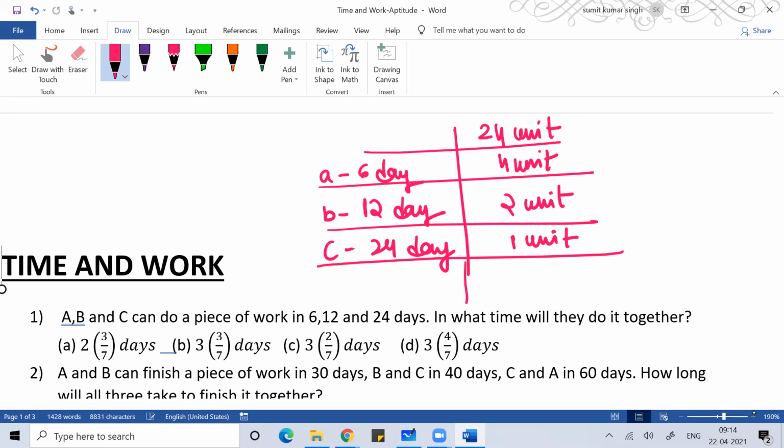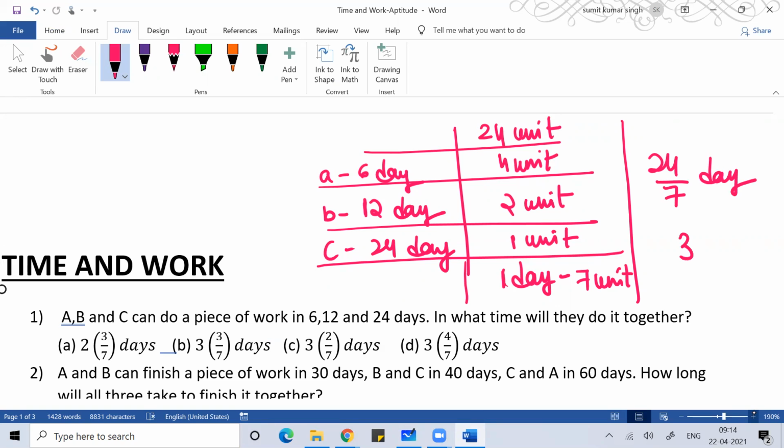So when A, B, and C work together, then in one day they will do 7 units of work. So for 24 units of work, A, B, and C will do it in 24 by 7 days. 24 by 7 days means 3 3/7 days.